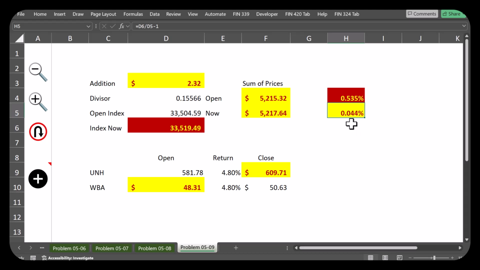So there's only marginal change in the Dow Jones Industrial Average because of WBA, even though they both increase the same percentage amount. But the Dow Jones Industrial Average is price weighted, which means the weight of United Healthcare is almost 12 times that of Walgreens Boots Alliance.